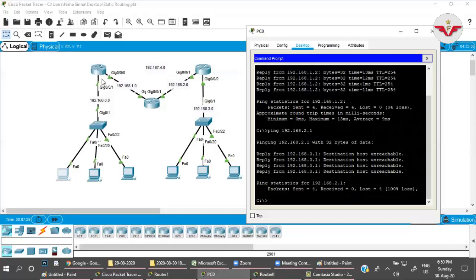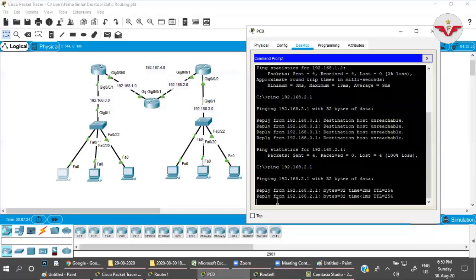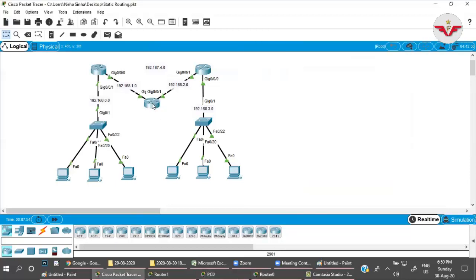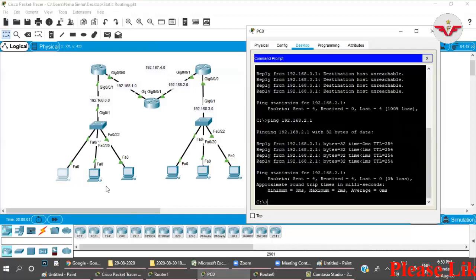Now this router knows about 2.0 network. So if I send to 2.1, it is responding now, right? It's very simple. Now this packet can reach 2.1, right? 2.1 is the IP address of this interface on R2, on this interface I have the IP address 2.1. If you check here, look here, 2.1. This is 2.2, right? Let us try with 2.2 now.